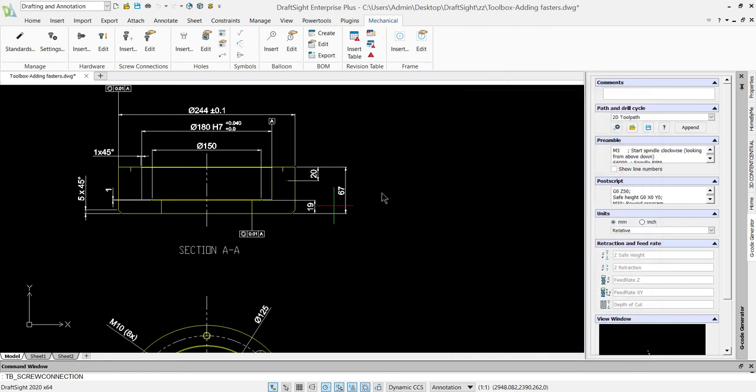So once it is ready, you can place it like this, 1 and 2. So this is how the DraftSight mechanical standard toolbox will work. We can place the screws, holes and fasteners.